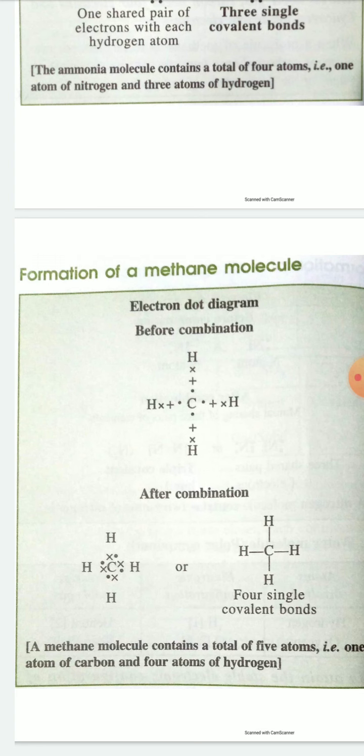So you have to practice the electron dot structure of showing covalent bonds of different compounds. In the exam, the question will appear like this: draw the electron dot structure of methane, or electron dot structure of ammonia, or electron dot structure of carbon dioxide. So you have to practice well. Okay, thank you.